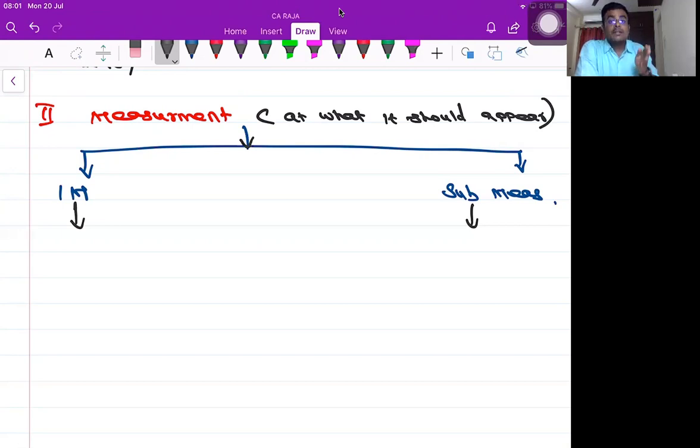After that, subsequently, one particular date will come. What is that particular date? End of the financial year. So for each and every end of the financial year, at what value this asset should appear in my balance sheet or in my financial statement is called a subsequent measurement.